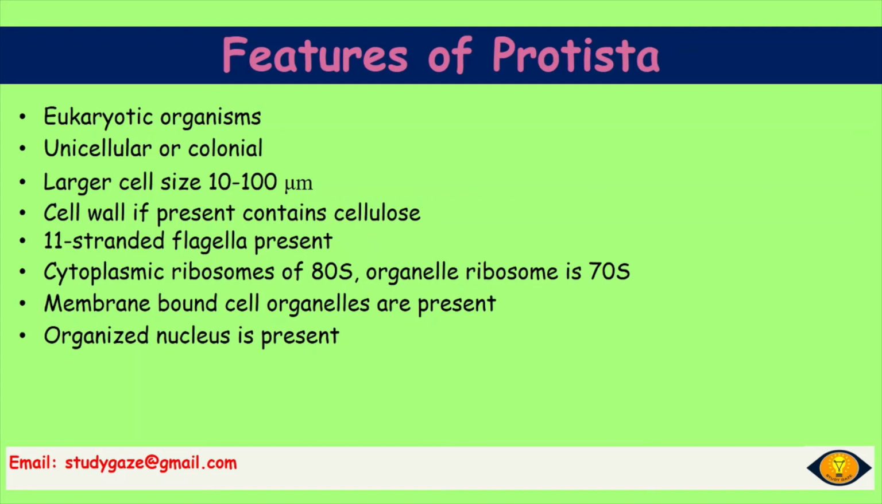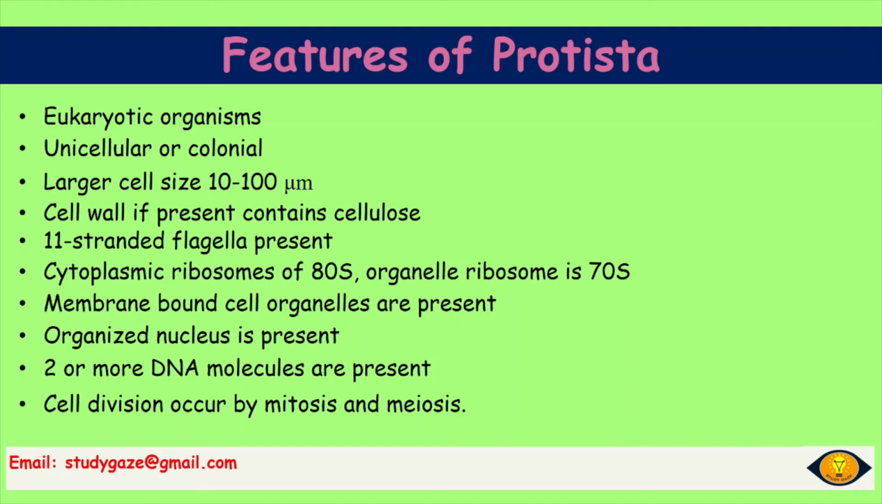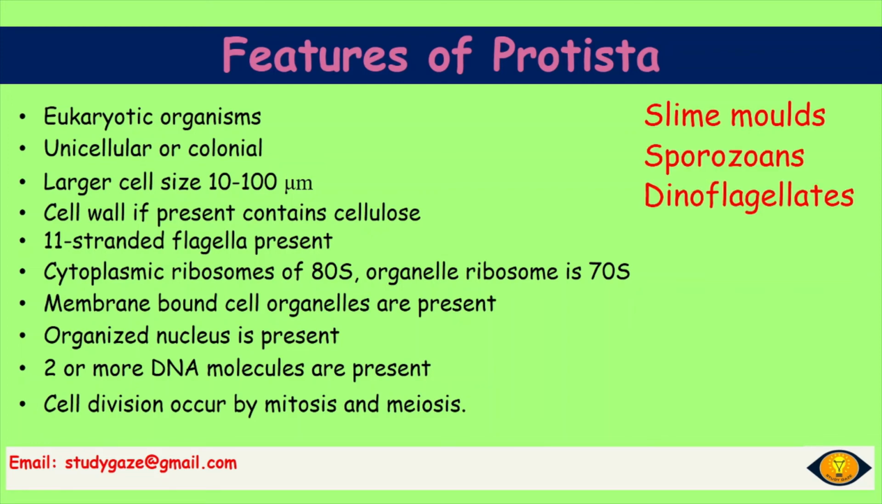Organized nucleus is present. Two or more DNA molecules are present. Cell division occurs by mitosis and meiosis. Examples are slime molds, sporozoans, dinoflagellates, diatoms. So we can already say that the Protista are more complex than the Monera organisms.